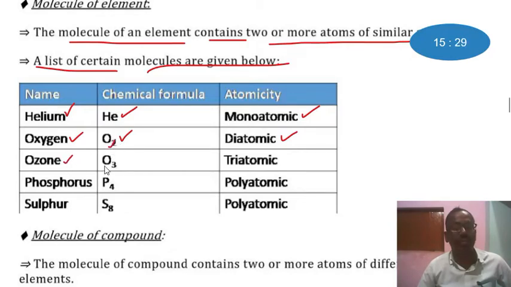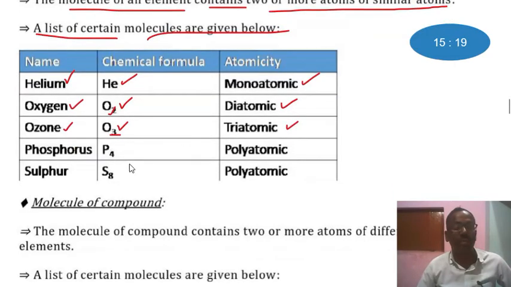Ozone, chemical formula O3, triatomic, because the number of atoms here is 3. Phosphorus, chemical formula P4, polyatomic, because here the number of atoms is more than 3. Sulfur, S8, this is also polyatomic because the number of atoms is more than 3.